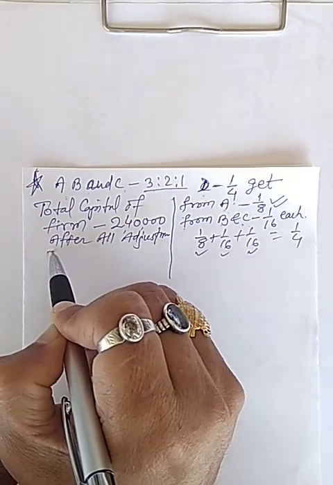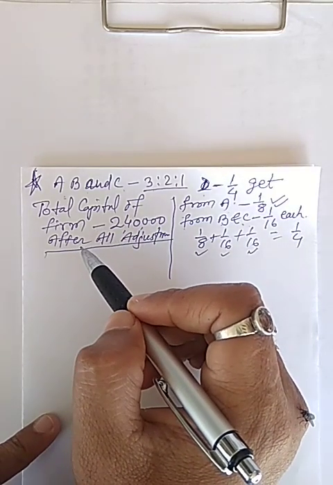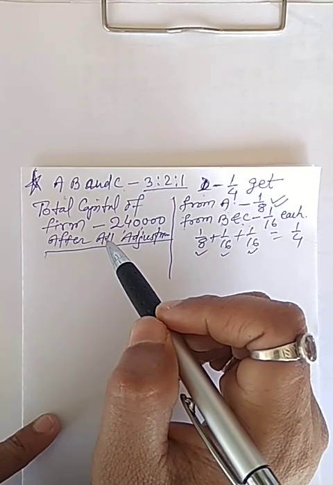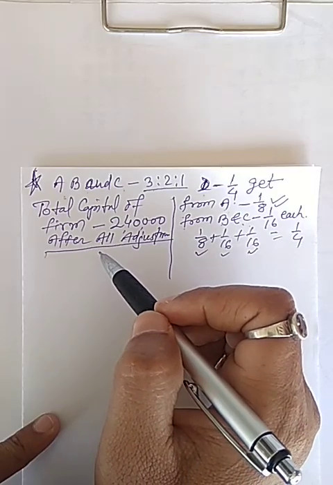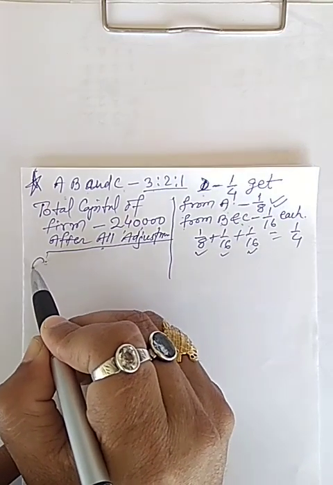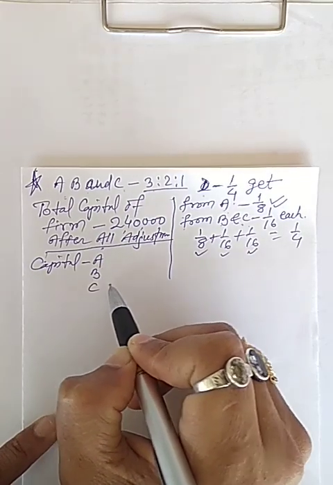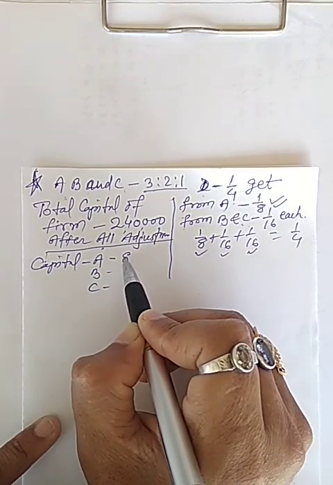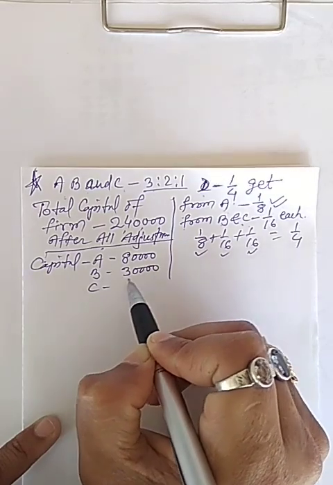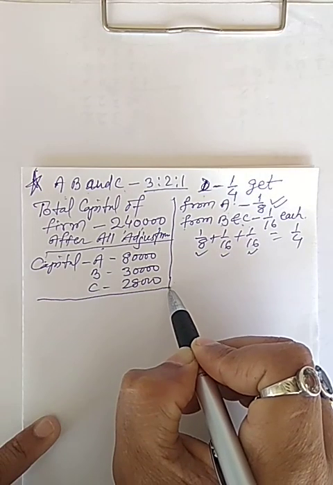All adjustment means revaluation of assets and liabilities, distribution of goodwill, general reserve, etc. The next point given is that capital of A, B and C are 80,000, 30,000 and 28,000 respectively.